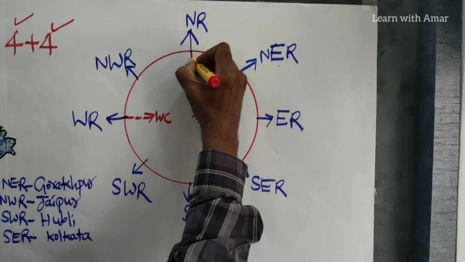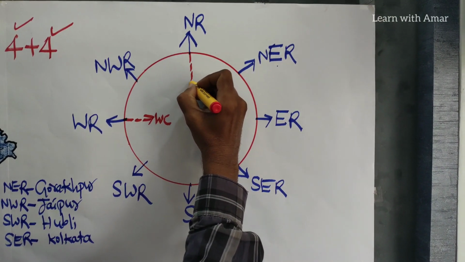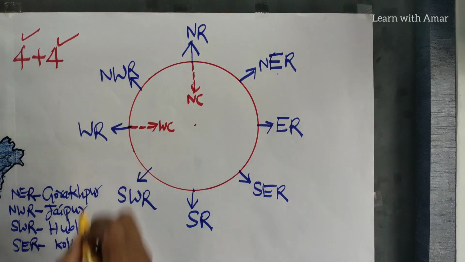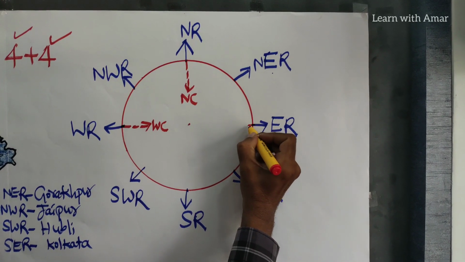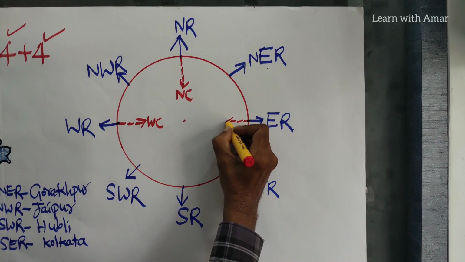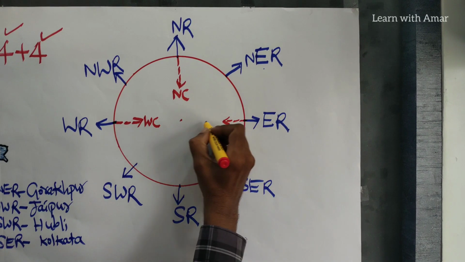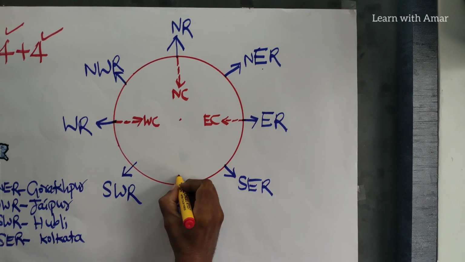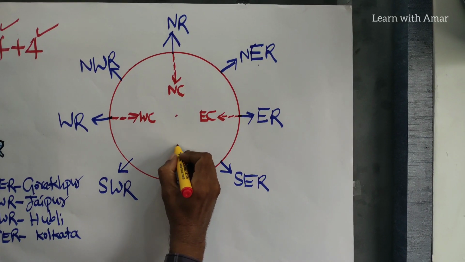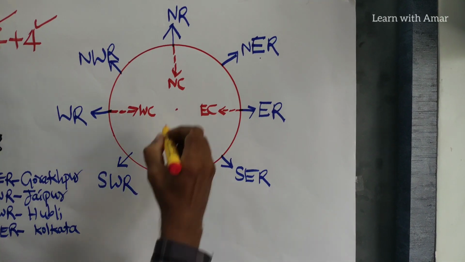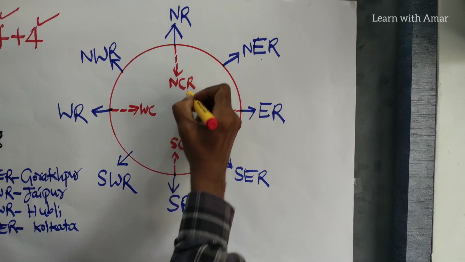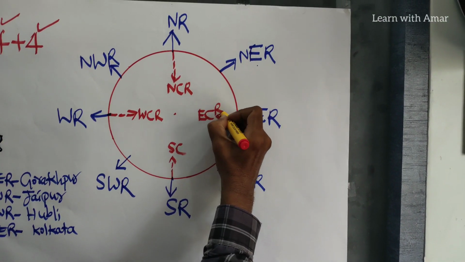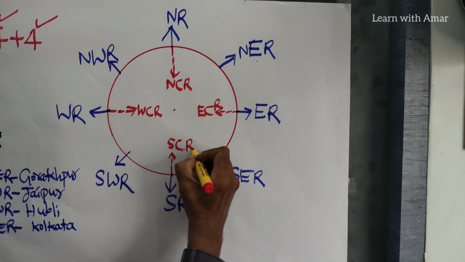You go on the same. Extend this one towards the center, so that we get North Central. Now extend this one towards the center. It is east, so it is East Central. Then this one is South Central. So it is North Central Railways, West Central Railways, East Central Railways, South Central Railways.